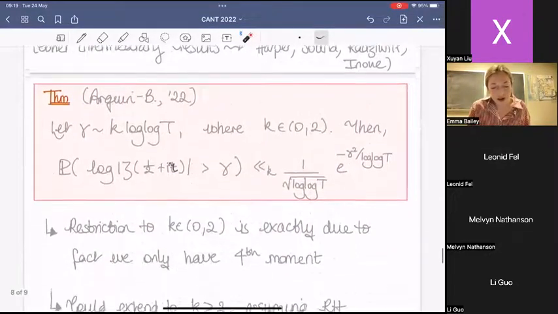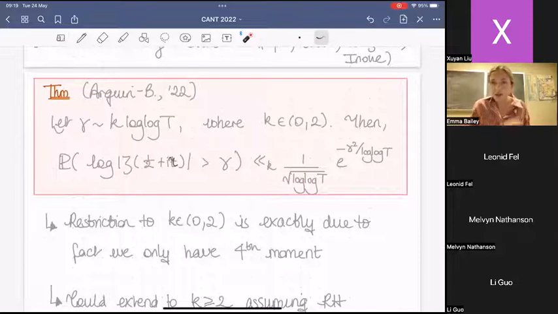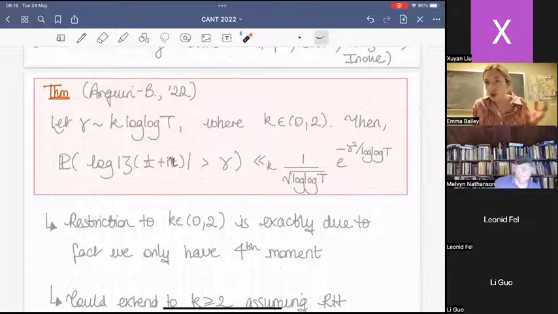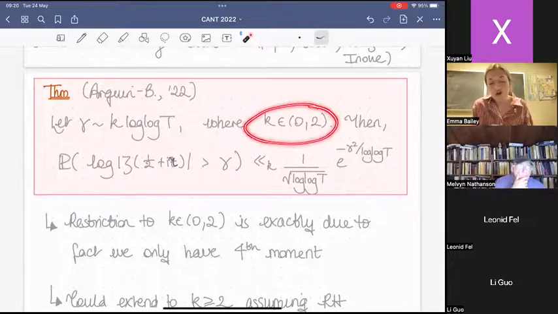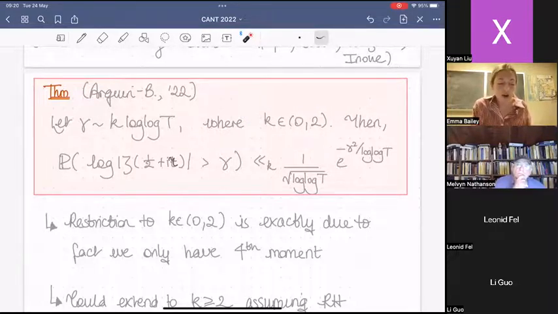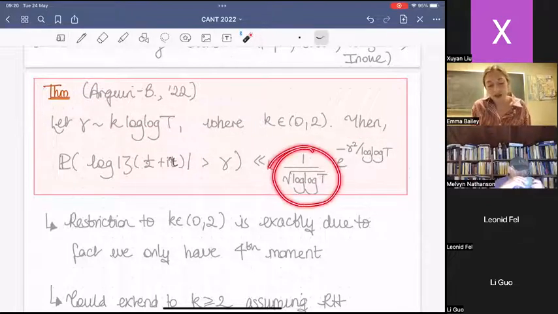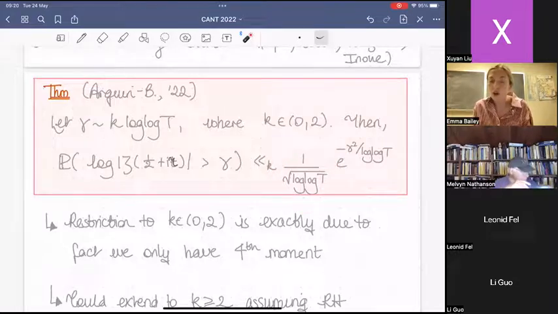And so in my last couple of minutes, this is what I want to highlight. This is what we've been able to establish. Myself with Louis Pierre, we've proved the following. For gamma growing exactly like the range in which you would want to understand the 2kth moment, we have some restriction on which k's we're allowed to look at. But in this range of k, the probability that log of zeta is greater than some point gamma, where gamma is growing like this, exactly follows the Gaussian tail. So in particular, this is what we've been able to identify, this 1 over square root log t.